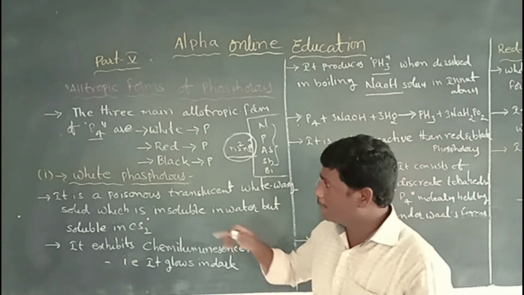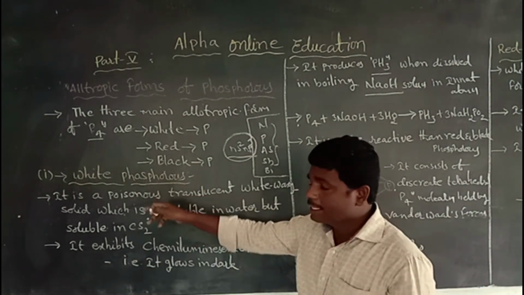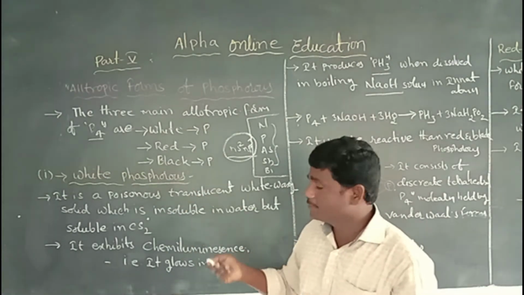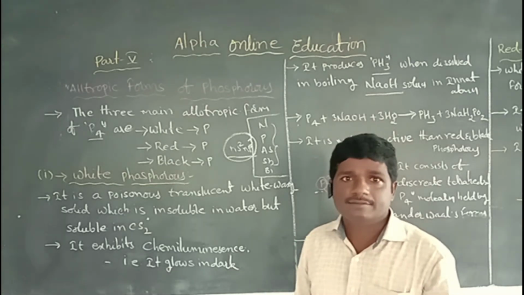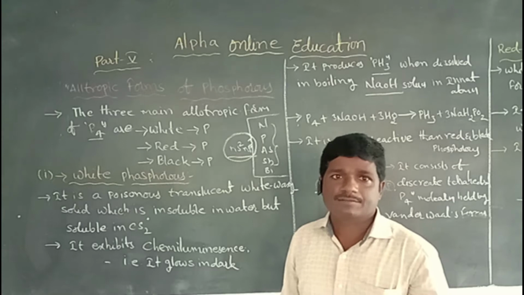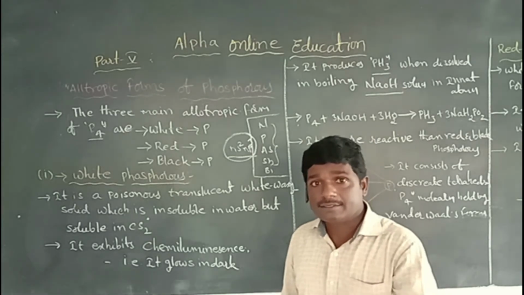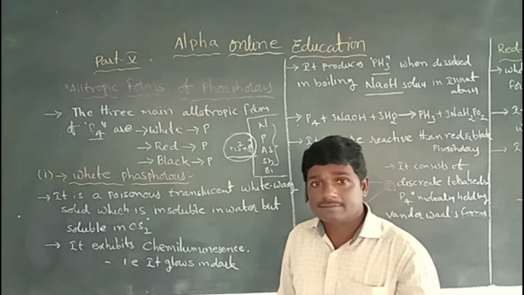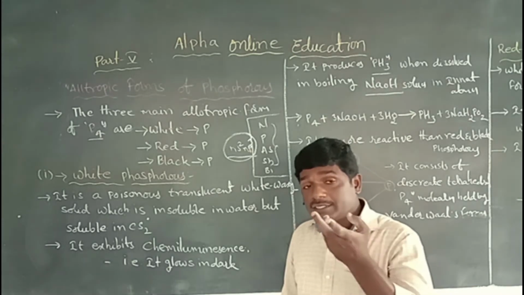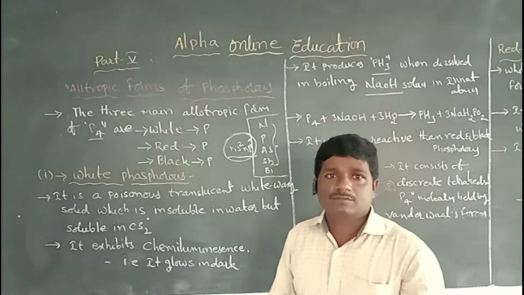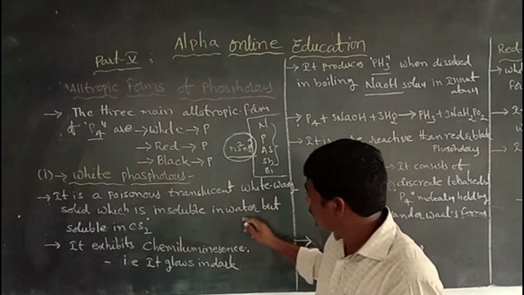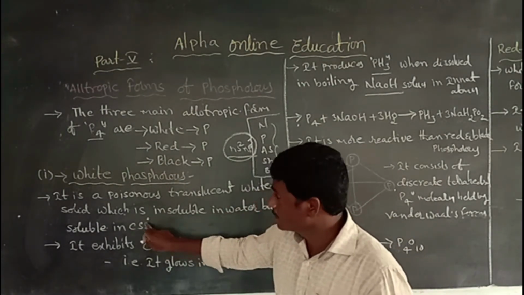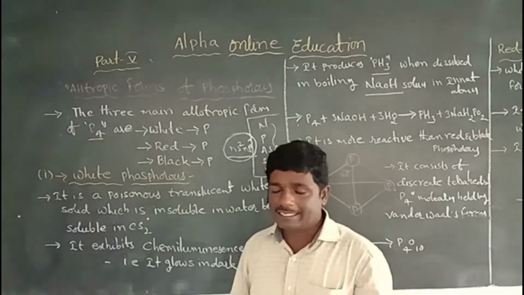It exists in solid nature and is poisonous. Here the carbon disulfide is CS2.